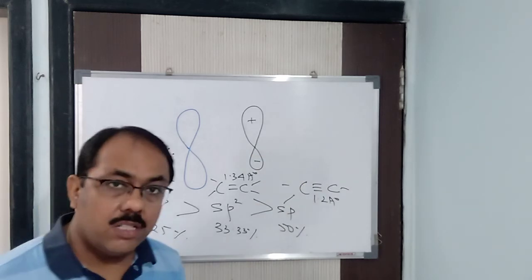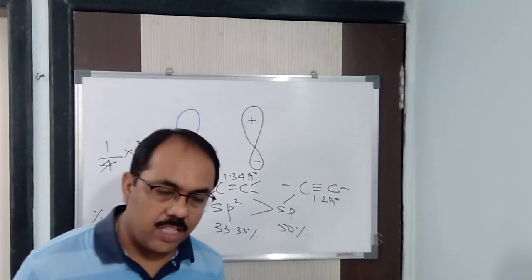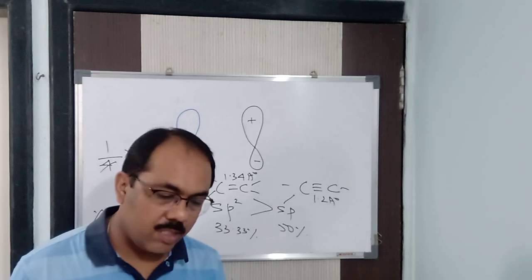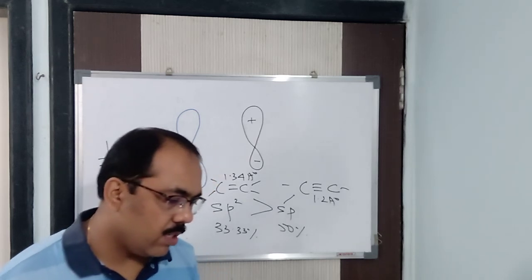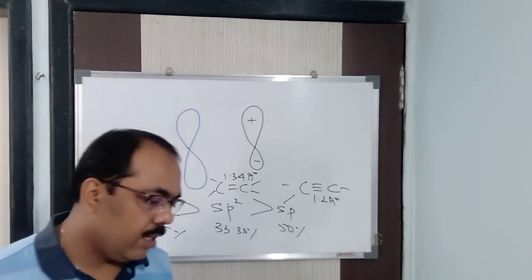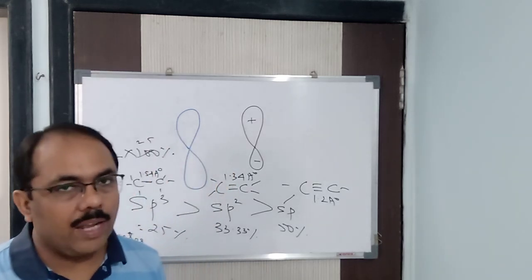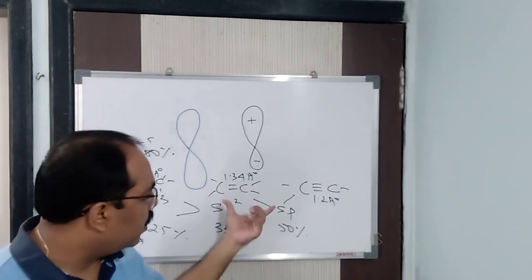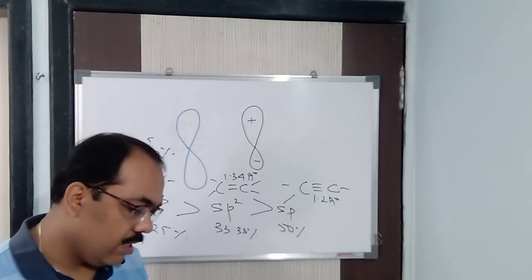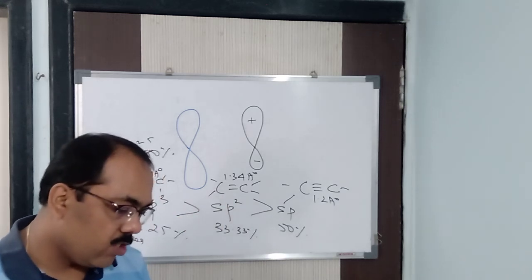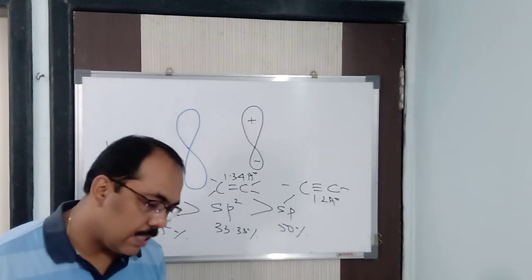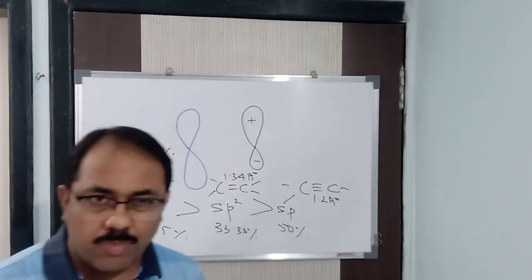Alright, the bond energy I'll tell you when I teach you triple bond, double bond, single bond and the hybridization. I'll tell you what the bond energy is and all those things at that time. So hybrid orbitals overlap to a greater extent in the case of triple, then double, then single bond, we can say that. Alright, so due to electronic repulsion between the hybrid orbitals, they remain at the maximum distance apart.